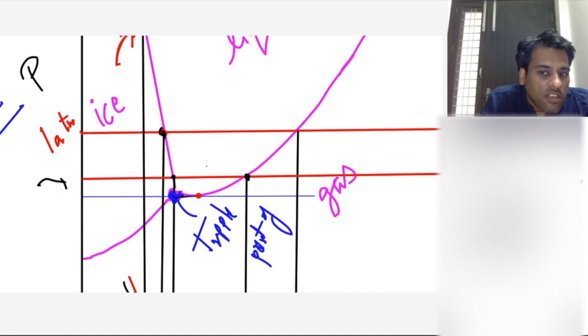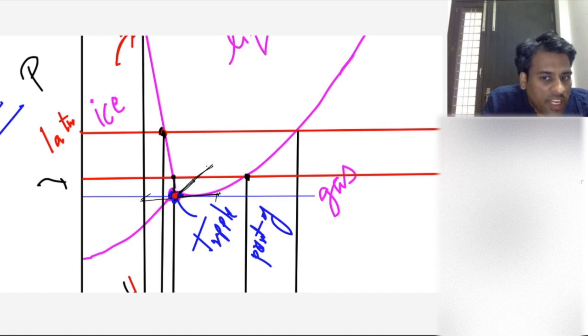If you are increasing temperature, from here it will directly convert into gas. If you slightly increase the pressure and increase the temperature also, from here you can directly go into liquid. Yes or no? You can directly go into liquid here. If you decrease the temperature, keeping the pressure constant, it will convert to ice.